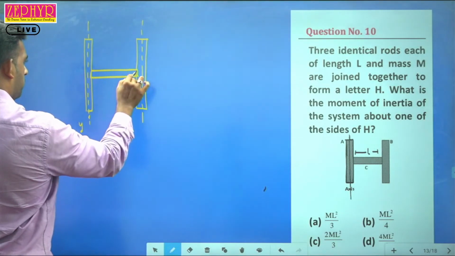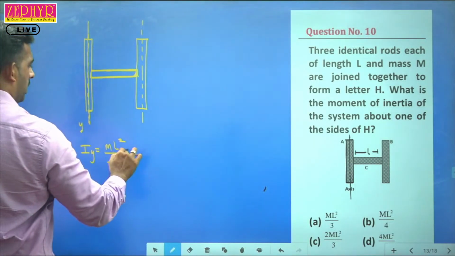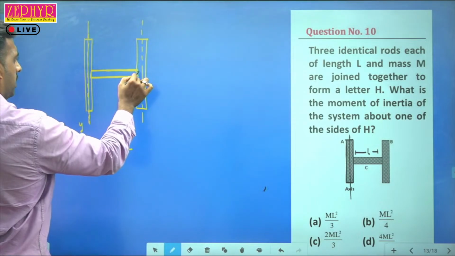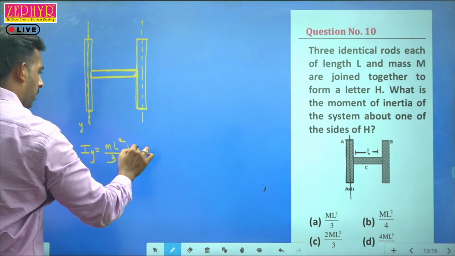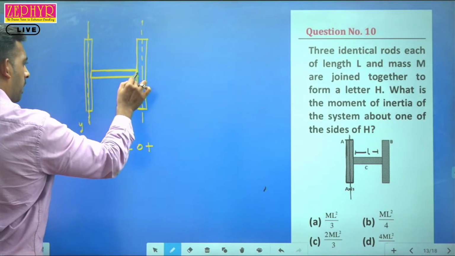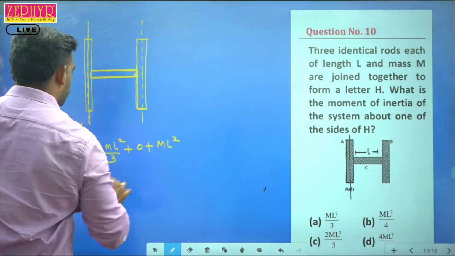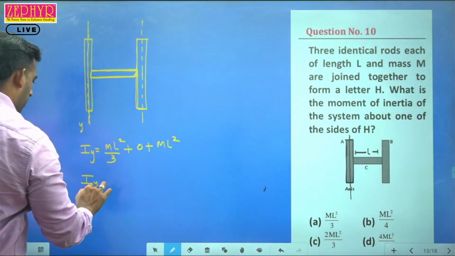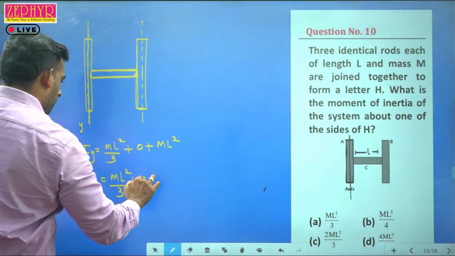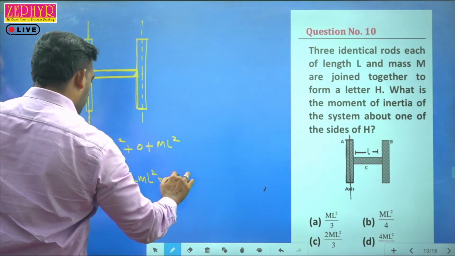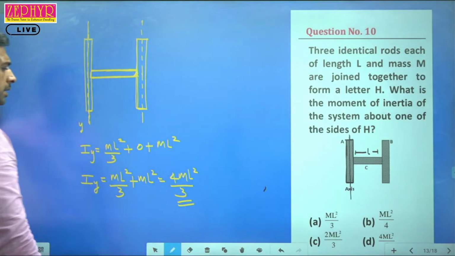For this rod about this axis, towards one end, it is equal to mL²/3. Then the moment of inertia about this axis for this given rod will be 0. Then we apply the parallel axis theorem, that is 0 plus this distance, m into L². So we get I y equal to mL²/3 plus mL², which is equal to 4mL²/3.